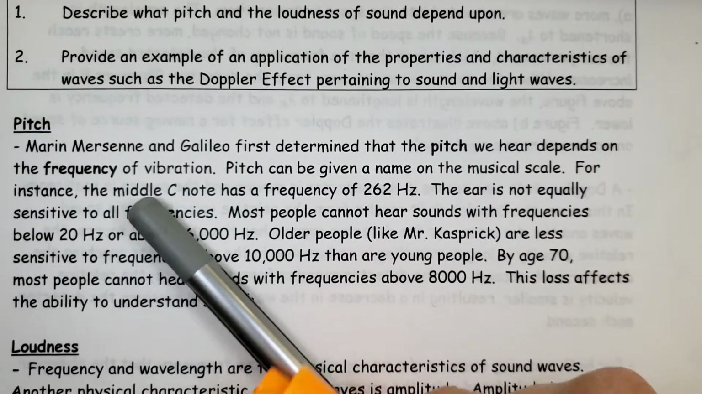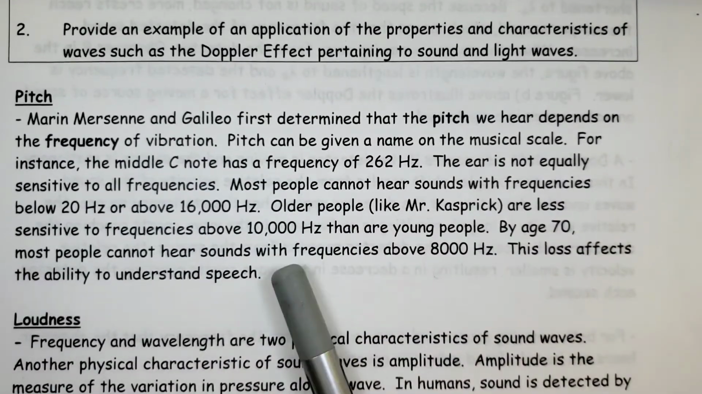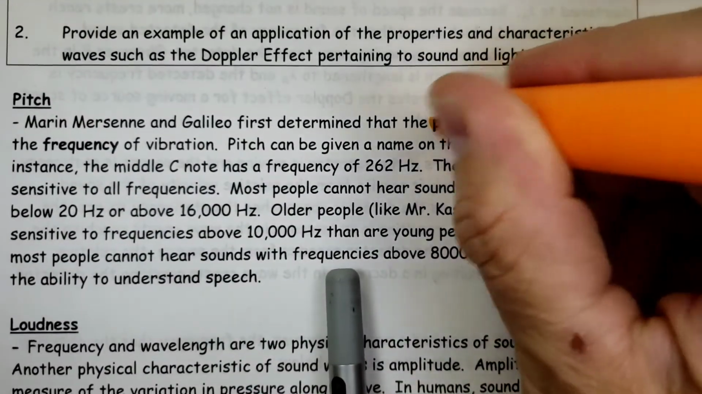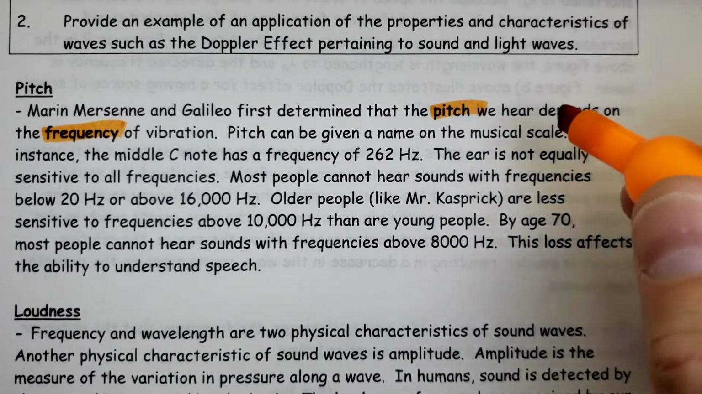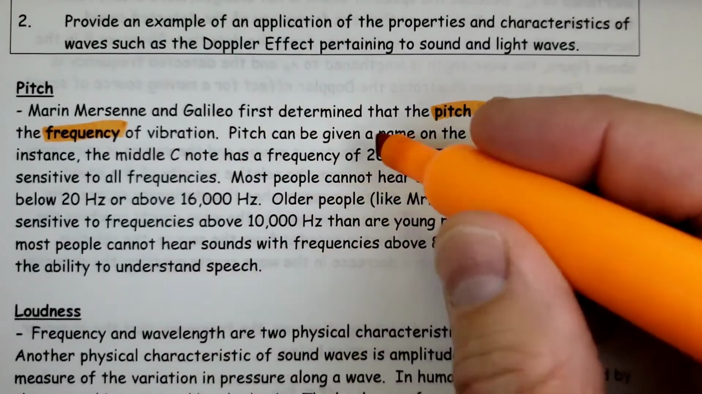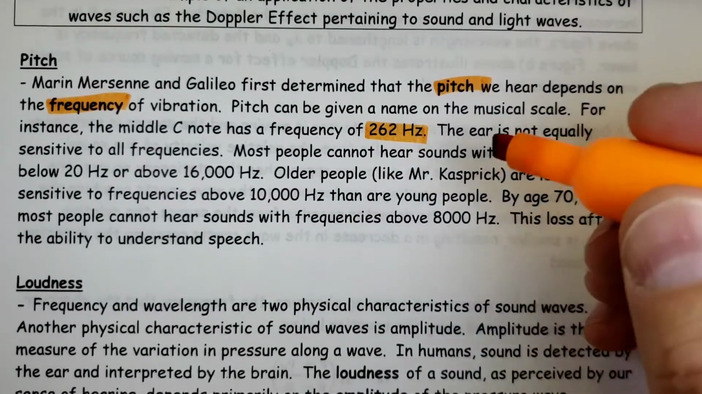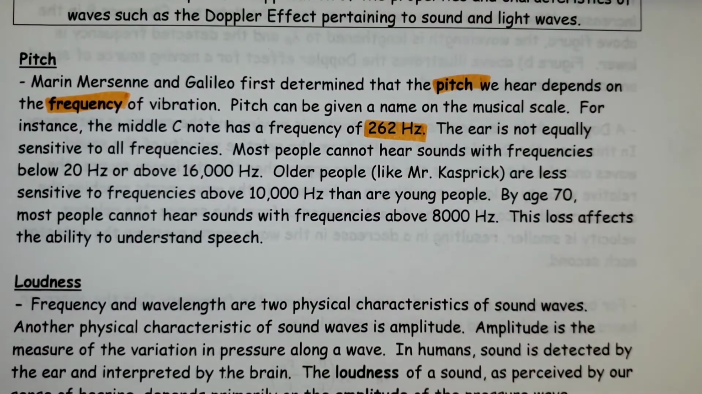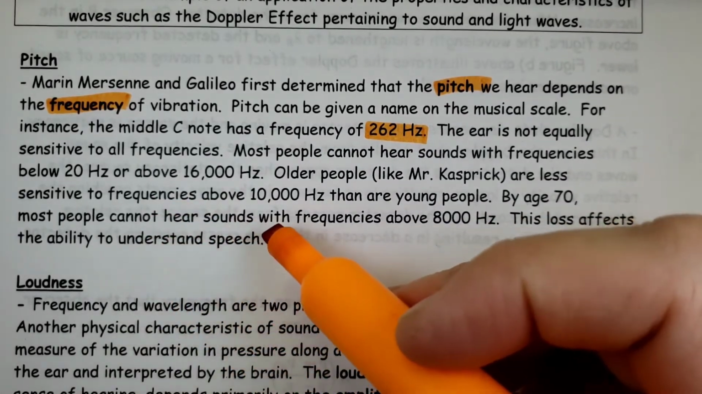So pitch, first of all. Marin Mersenne and Galileo were first to determine the pitch we hear depends upon the frequency of vibration. Pitch can be given a name on the musical scale. For instance, middle C has a frequency of 262 hertz. The ear is not equally sensitive to all frequencies. Most people cannot hear sounds with frequencies below 20 hertz or above 16,000 hertz.